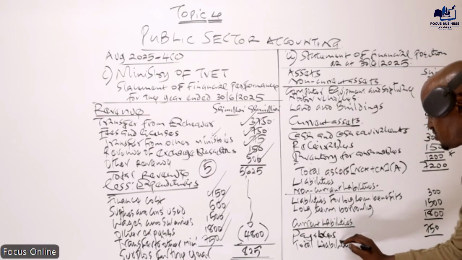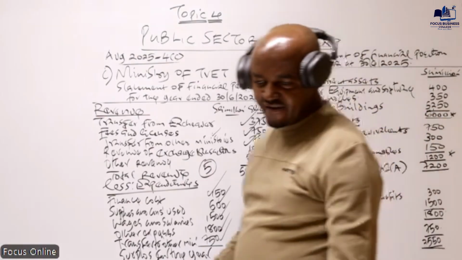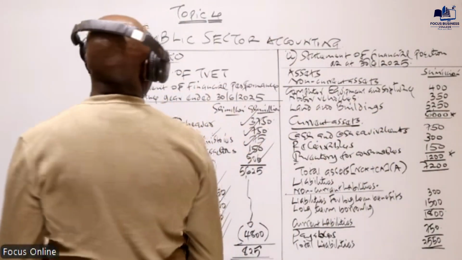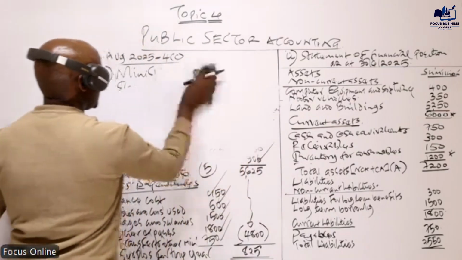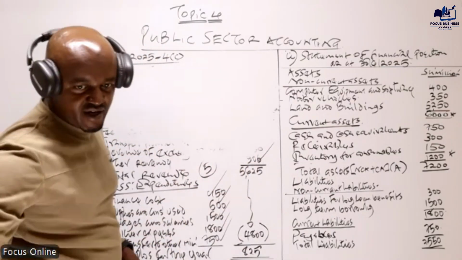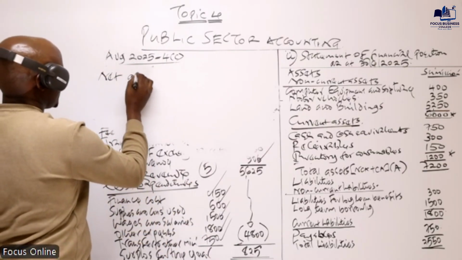We get the total liabilities. Total liabilities will be this plus this, and that basically will give us 2550. So having that, then we proceed and we get something called the net assets.